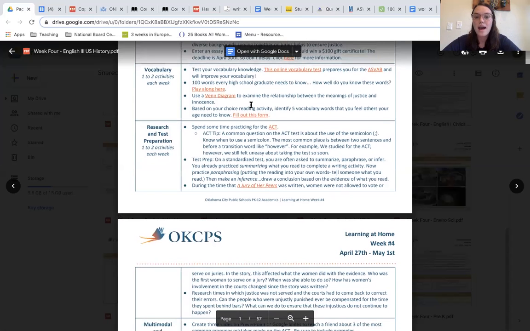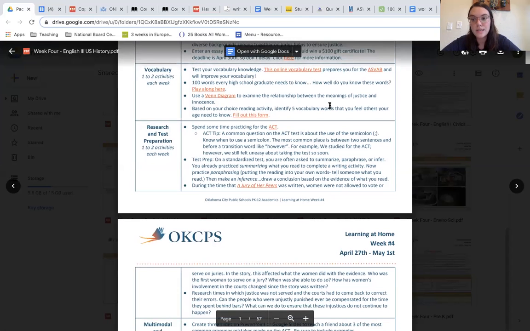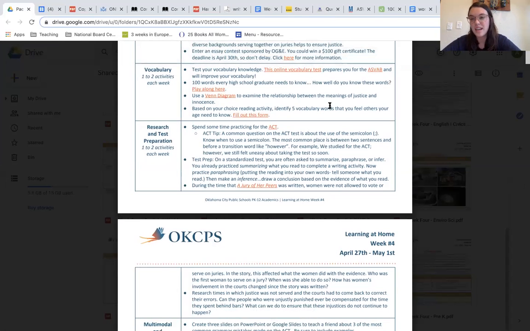You also can use a Venn diagram to explain the meaning of justice and innocence as it pertains to the stories that you have read. Please make sure that you are using all components of the Venn diagram, including the similarities and differences.